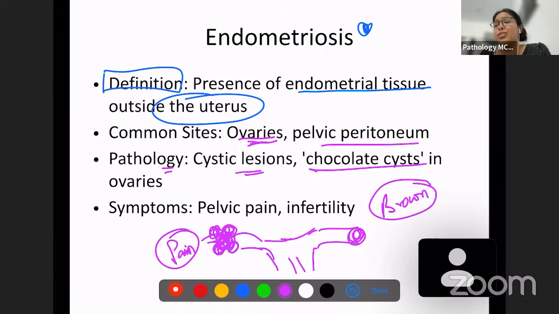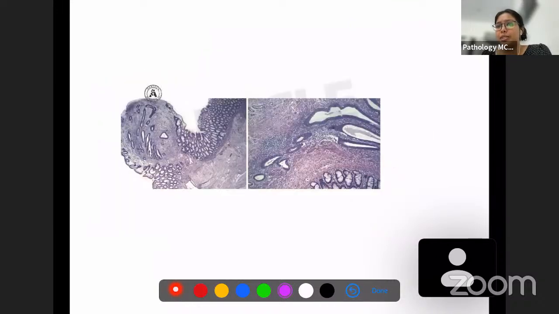Because of this, a chocolate colored fluid is formed inside the cysts, which is nothing but hemorrhage of the cysts. That is known as chocolate cysts, which are present in the ovaries. So symptoms, as we know, are pelvic pain and infertility, because we know ovulation is important for fertility. So these are the symptoms.